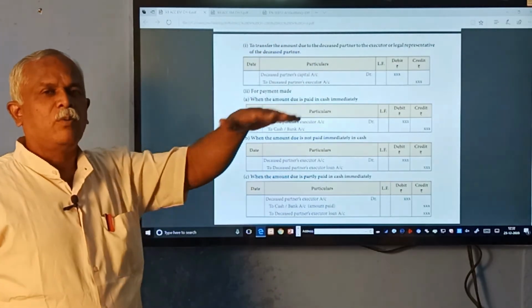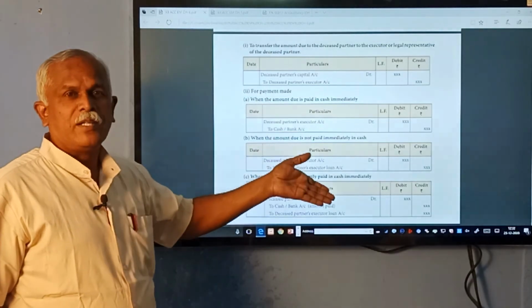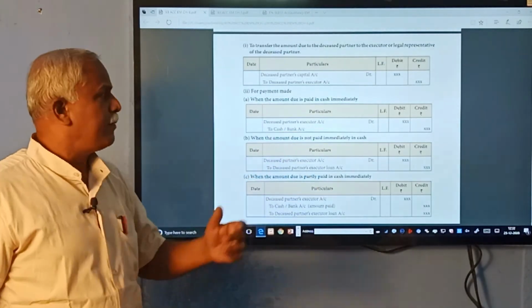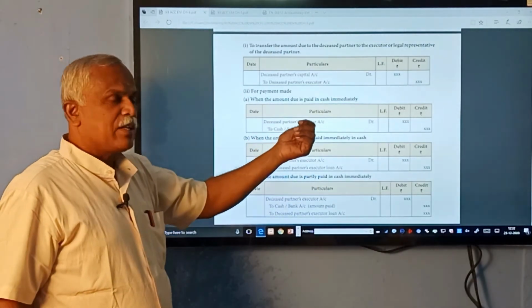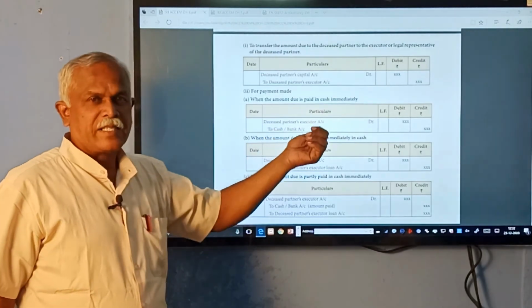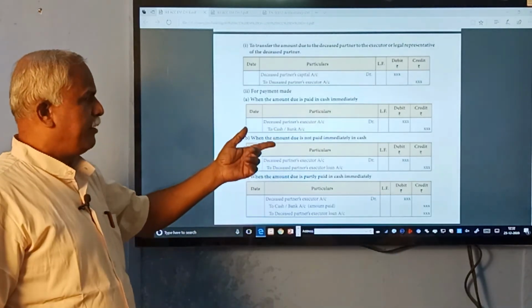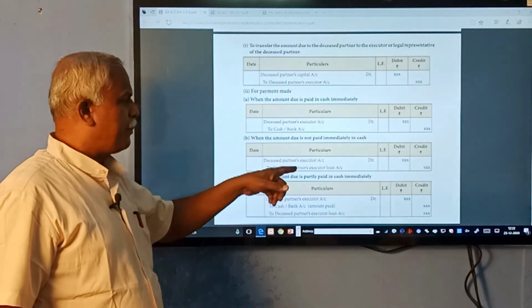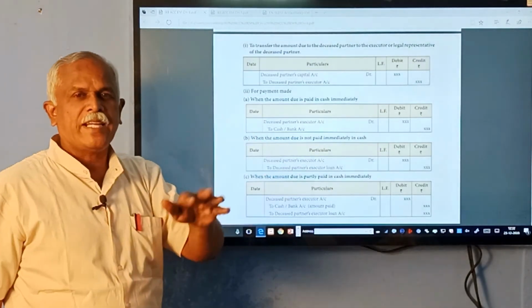Now, he is no more a partner. How is the amount paid? If it is paid in cash, deceased partner's executor's account to bank or cash. If it is not paid, then it goes to the deceased partner's executor's loan account, instead of cash and bank.